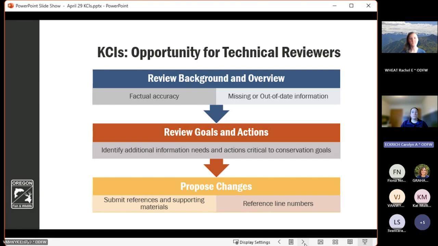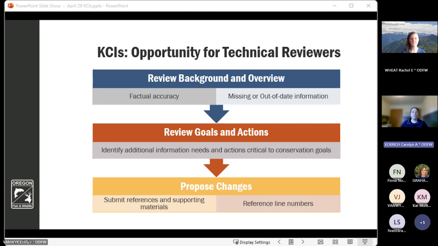We are also looking for help to review the goals and actions for each KCI and identify any additional information needs or actions that are critical to conservation in Oregon. The conservation actions are a major element of the SWAP, and they influence conservation work, partnerships, and conservation spending. So please help us to ensure that they are comprehensive.